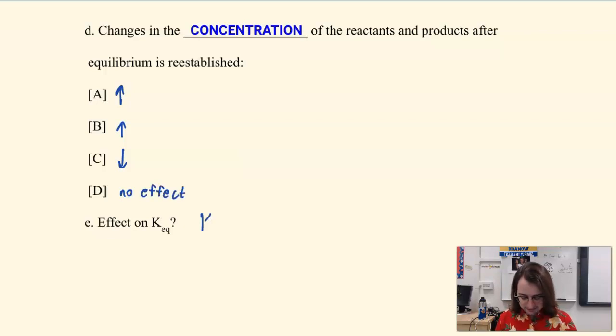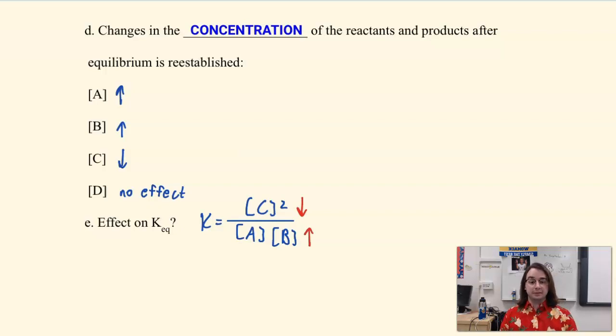Now let's think about K. So before I said that K can only be affected by a temperature change, and here we are at a temperature change. So if I write my K expression again, I have A and I have B, and we're saying that the concentration of C is going down, but the concentration of A is going up, and B is going up.